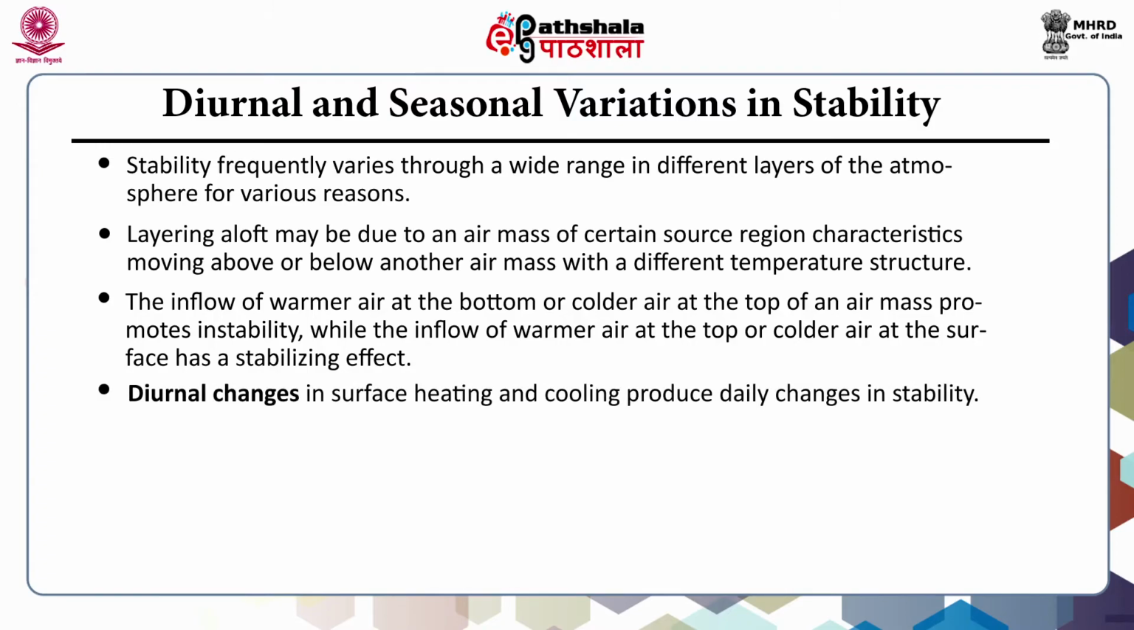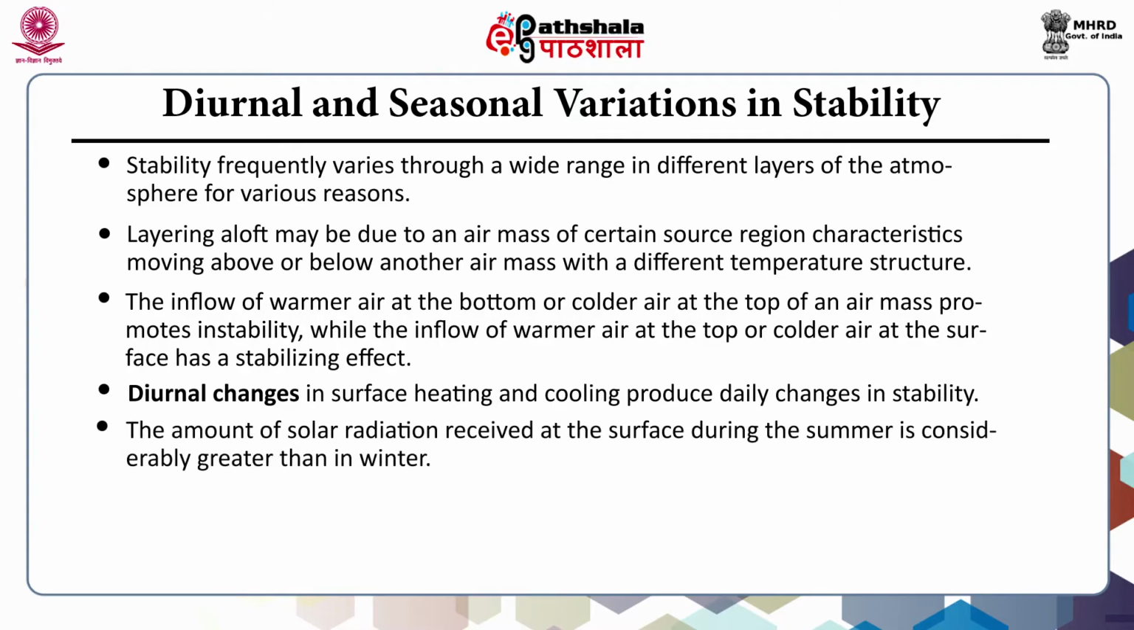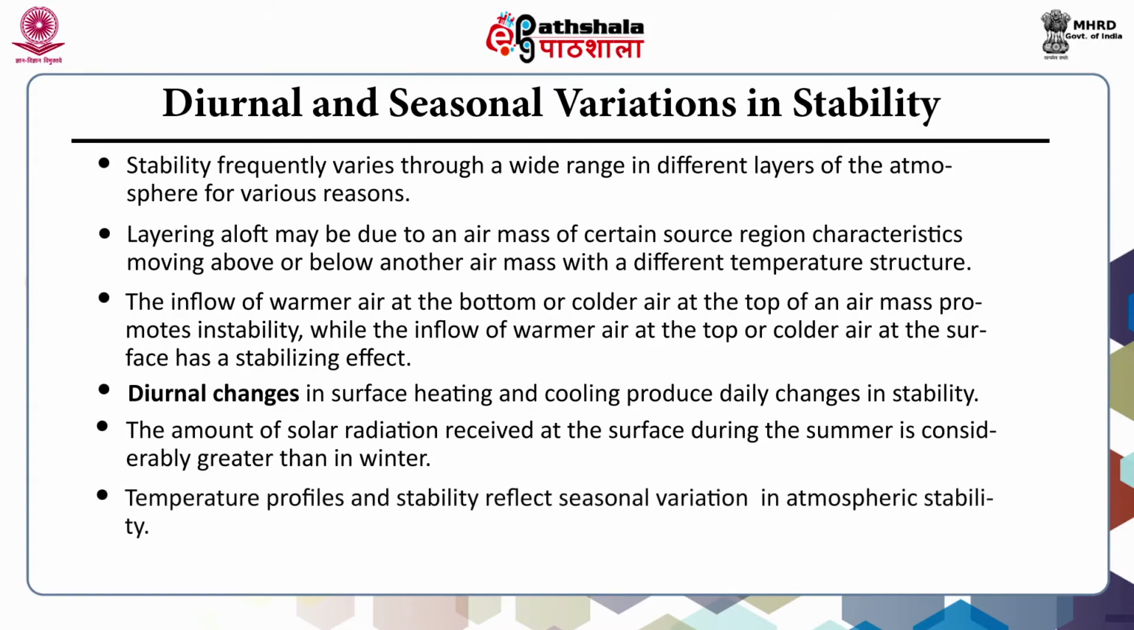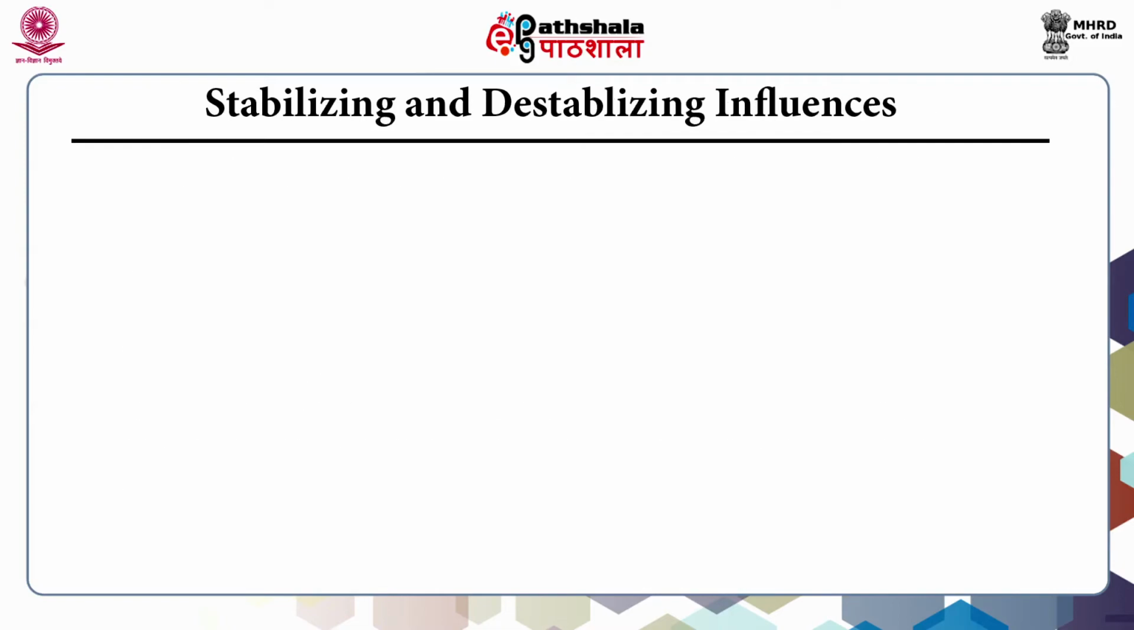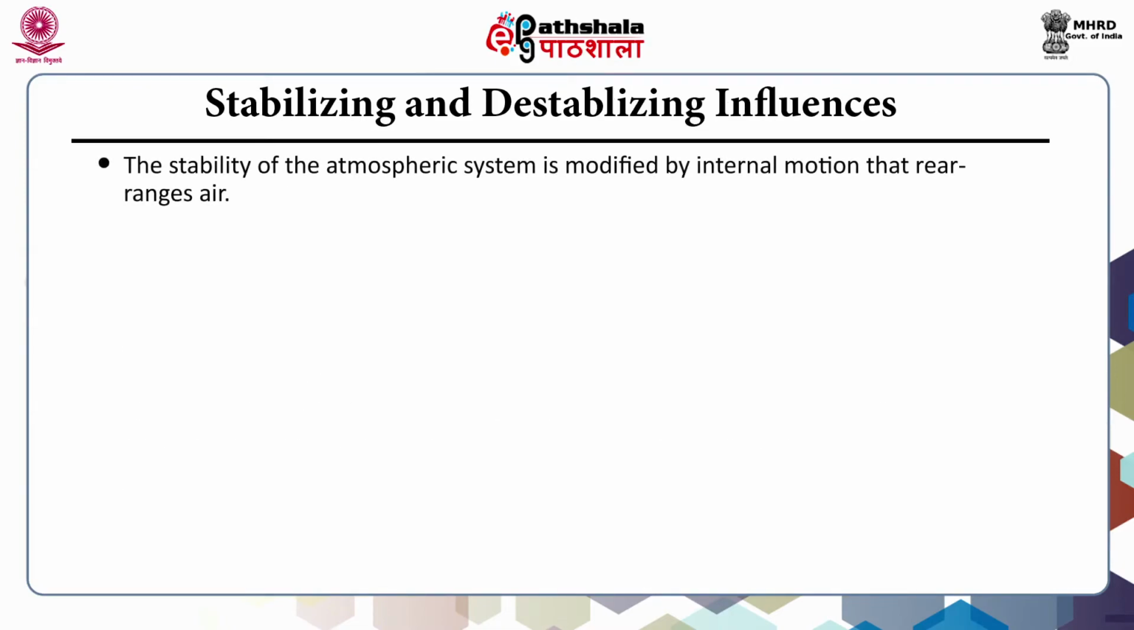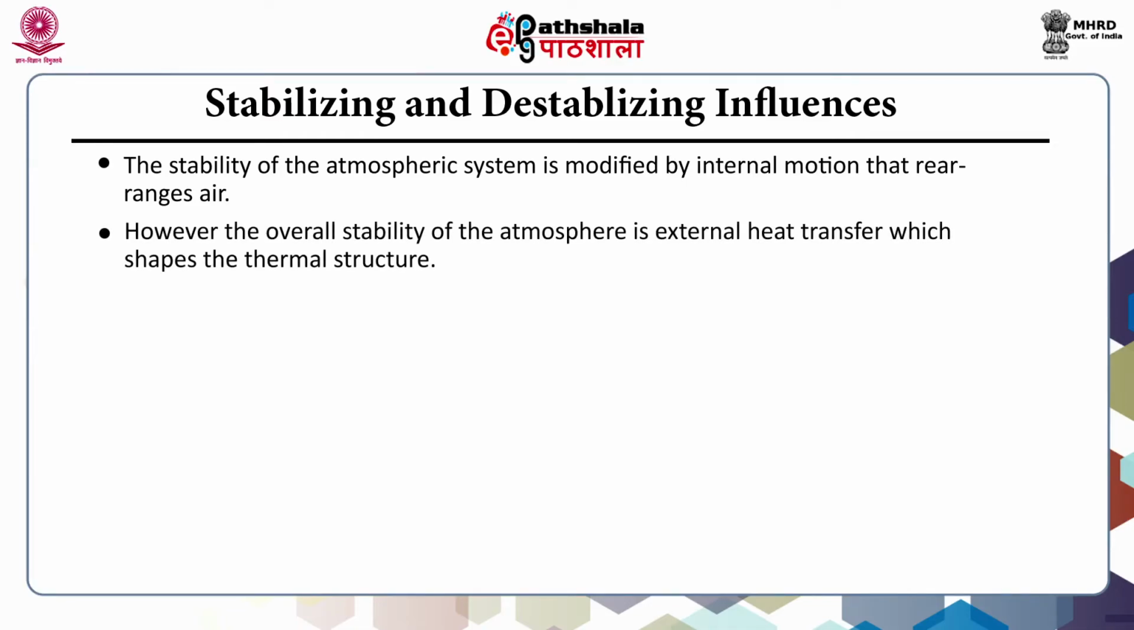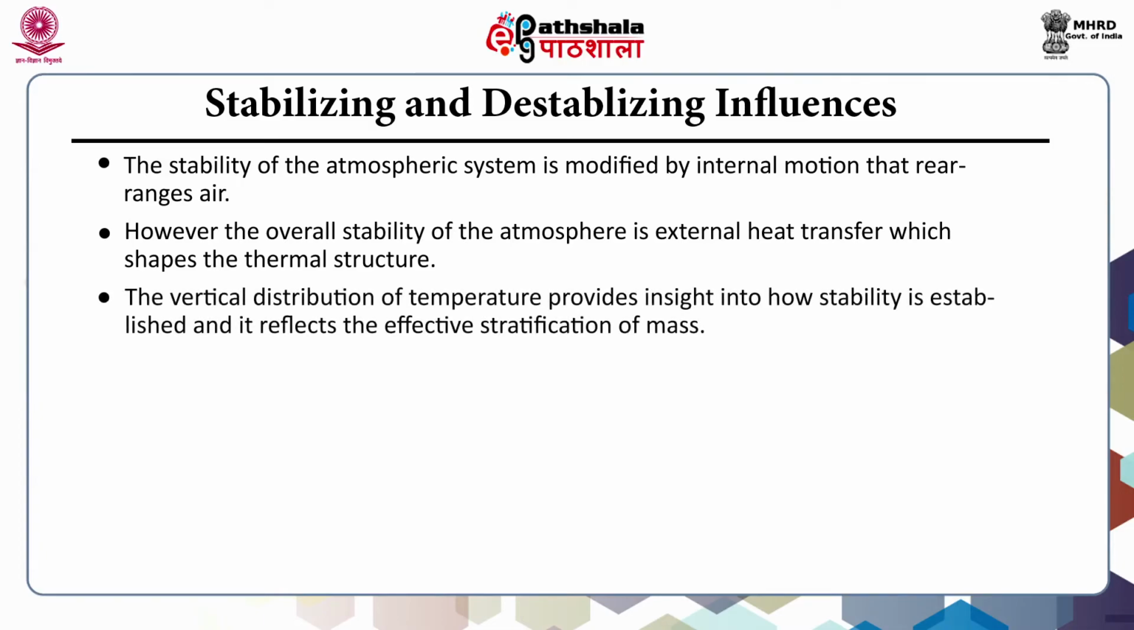Diurnal changes in surface heating and cooling produce daily changes in stability. The amount of solar radiation received at the surface during the summer is considerably greater than in winter. Temperature profiles and stability reflect seasonal variation in atmospheric stability. The stabilizing and destabilizing influences. The stability of the atmospheric system is modified by internal motion that rearranges air. However, the overall stability of the atmosphere is shaped by external heat transfer, which determines the thermal structure. The vertical distribution of temperature provides insight into how stability is established, and it reflects the effective stratification of mass.